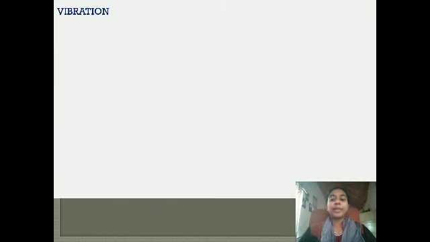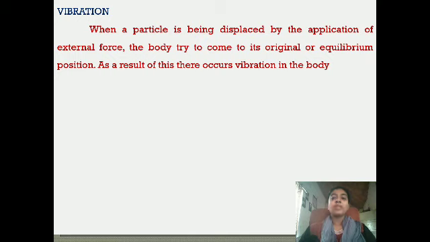So what is vibration now? When a particle is displaced by the application of an external force, the body tries to come to its original or equilibrium position. As a result of this, there occurs vibration in the body.